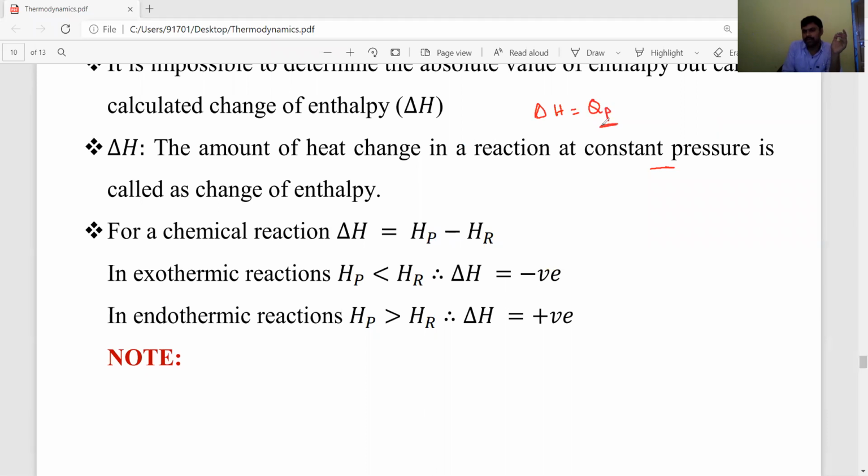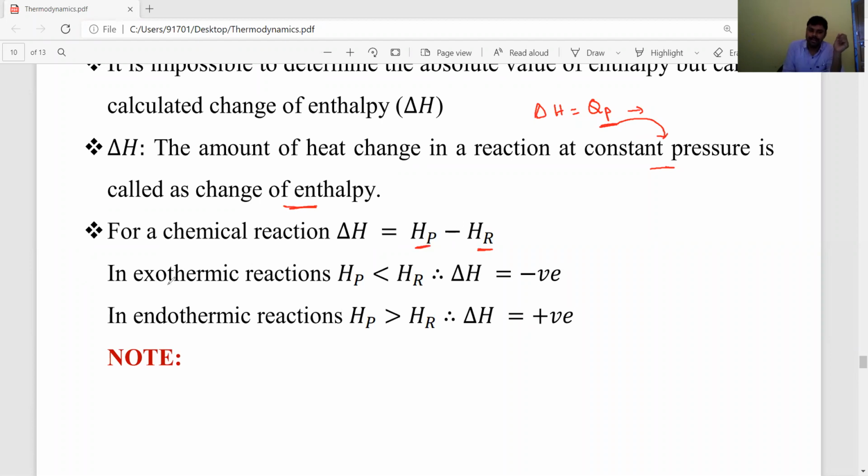We know very well, QP means what? At constant pressure, the amount of heat changed in a system or in a chemical reaction is known as the enthalpy change. So for a chemical reaction, enthalpy change is equal to enthalpy of products minus enthalpy of reactants.